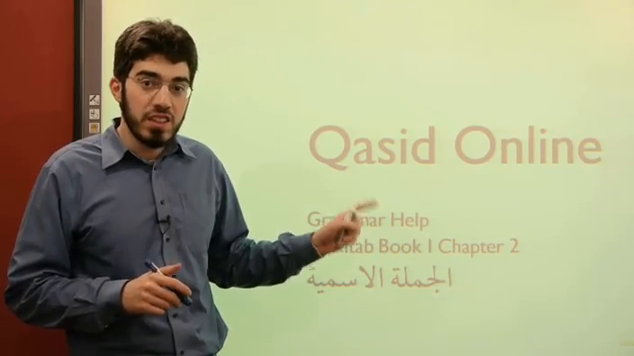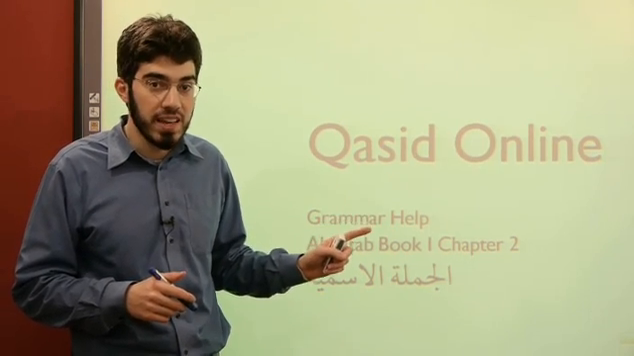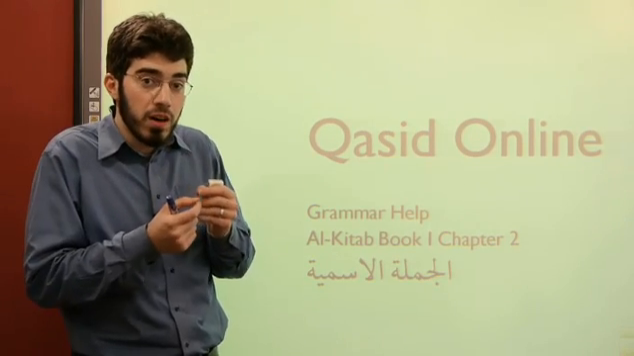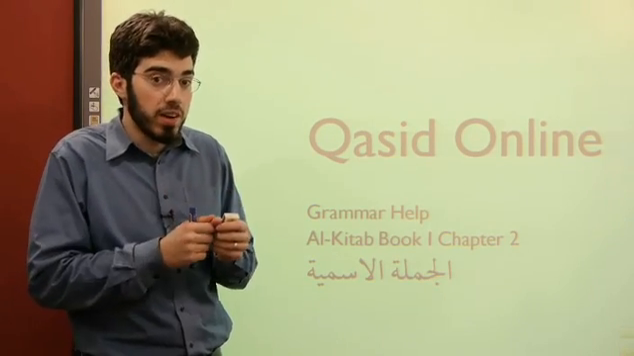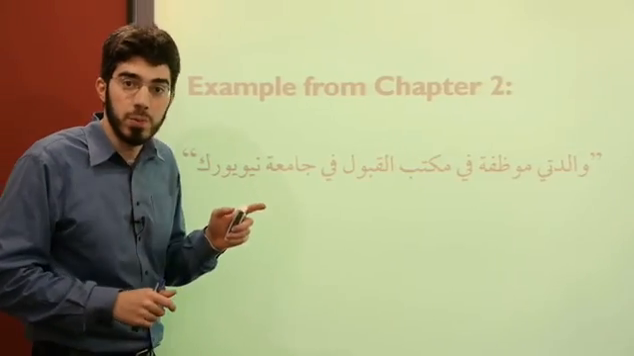Today we're going to be discussing the Jumla Ismiya, the nominal sentence, which appears in Chapter 2 of Book 1 of Al-Kitaab. It's a very important subject of study. We've actually seen it once before, but our goal today is to get much more depth on it. Let's begin with an example appearing right here from Chapter 2.